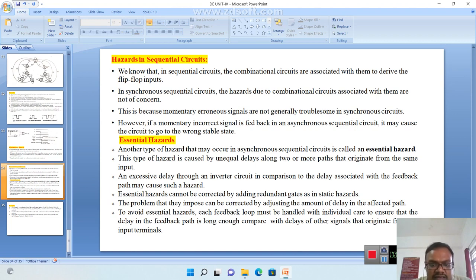This type of hazard is caused by unequal delays along two or more paths that originate from the same input. Then how to avoid this? To avoid the essential hazard, each feedback loop must be handled with individual care to ensure that the delay of the feedback path is long enough compared with the delay of other signals that originate from the input terminals.